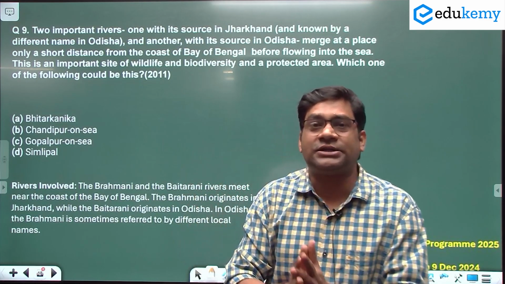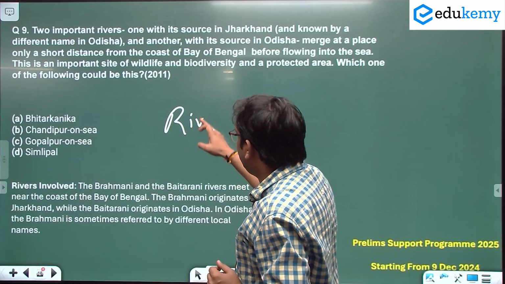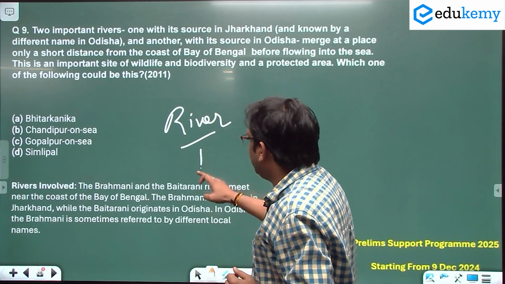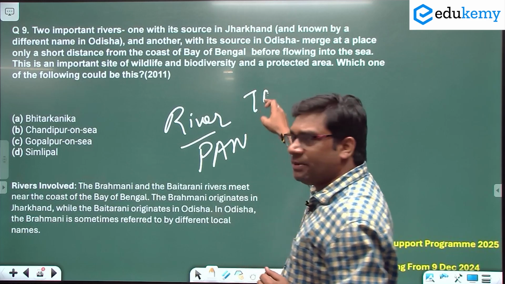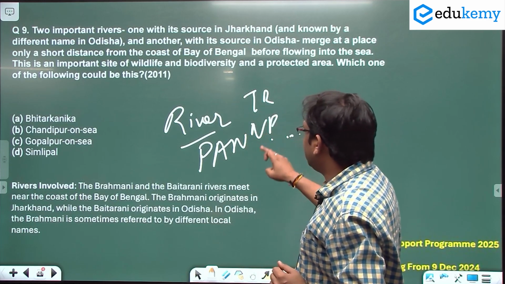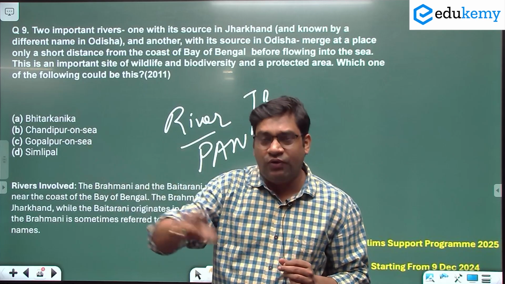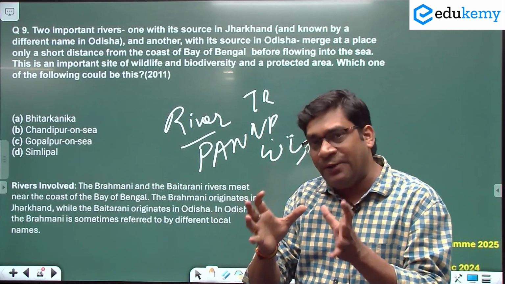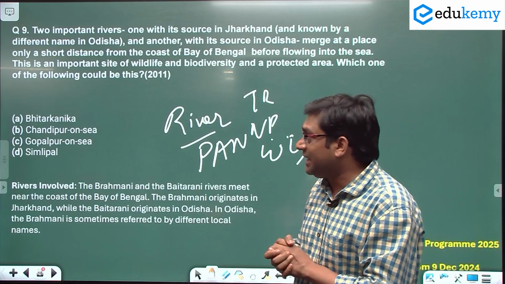इसका आंसर वही कर सकता है जिसको पूरा अंडरस्टैंडिंग है, both river systems के बारे में पता है and you know about all the protected area network of India. मतलब टाइगर रिजर्व आपको पता है, नेशनल पार्क आपको पता है, वाइल्ड लाइफ सेंचुरीज पता है, उनका जो लोकेशन है वहां से which river is flowing, you know everything. Then such type of question you can attempt correctly.